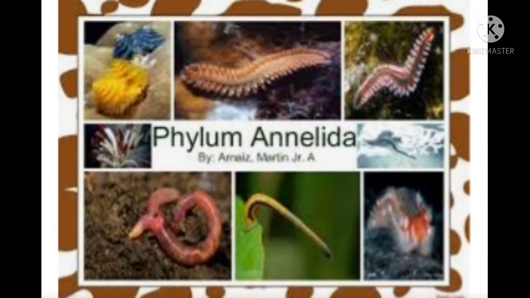This differentiation occurs in a segmental fashion, with the segments lined up one after the other from the anterior to the posterior end. These animals are found in a variety of habitats, freshwater and marine. Leech, Nereis, and earthworm are examples of annelids.